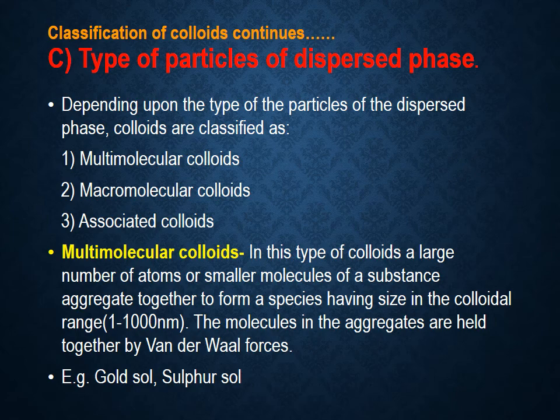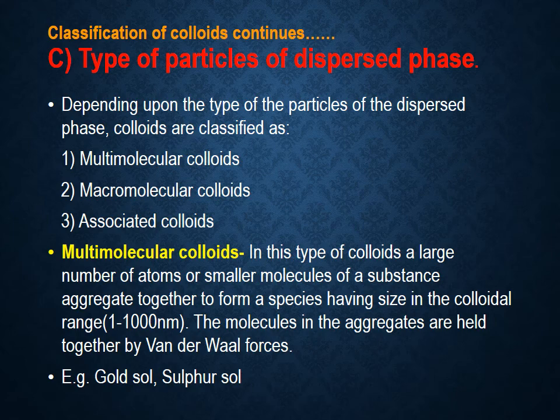So direct mixing of gold atoms with a dispersion medium like water will not produce a colloidal solution. Due to this, gold atoms aggregate or connect together to form a species having size in the colloidal range. And that species formed from gold atoms, mixed with water, forms gold sol.